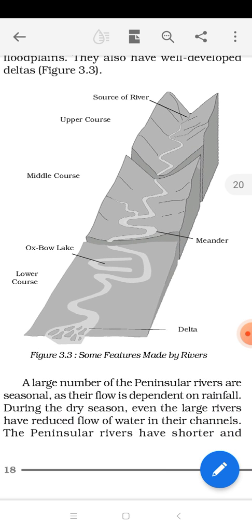It is the upper course, which is the young age of the river, then we have the middle course, which is the maturity age of the river, then we have the lower course, okay, which is the old age of the river. And in every single course, rivers are doing their erosional and depositional activity. Okay, so hopefully this video is helpful for you to understand the three courses and the basic terms in drainage.